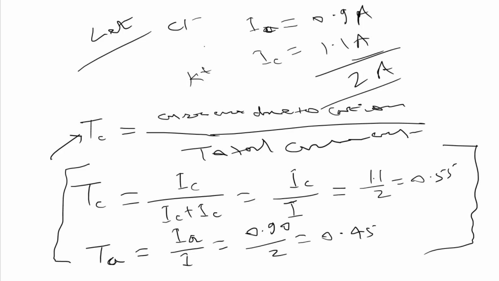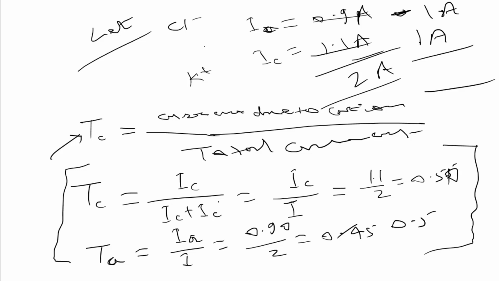So here, Cl minus has this contribution, and actually it is approximately equal. If it is 1 ampere, suppose, and it is also 1 ampere, then we get the transport numbers as 0.5 and 0.5, both equal. In this situation, the cell works efficiently as compared to a cell which does not have equal transport number of cation and anion for the salt we are using in the salt bridge.